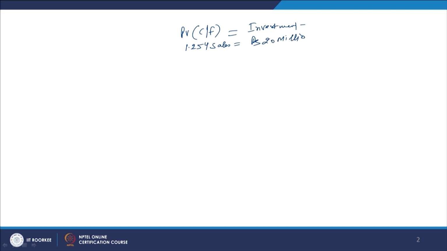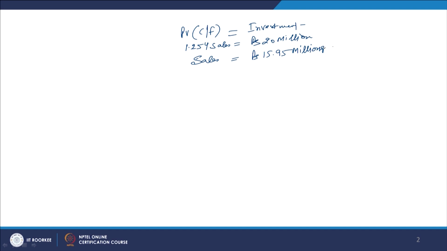If you solve this entire process, you will find that the level of sales is rupees 15.95 millions.